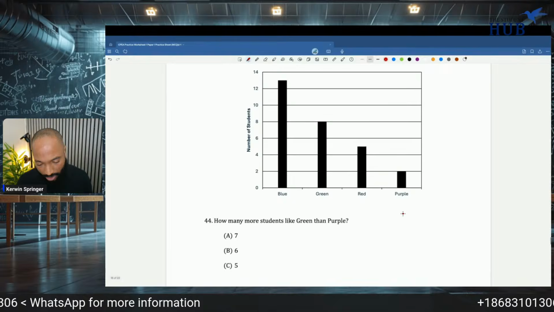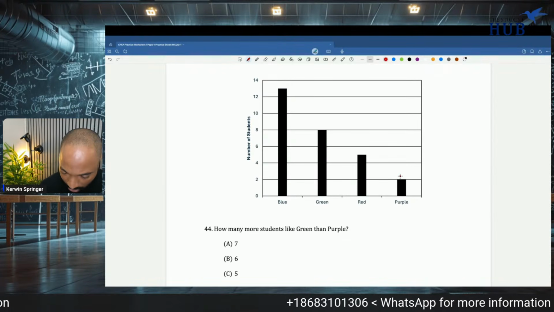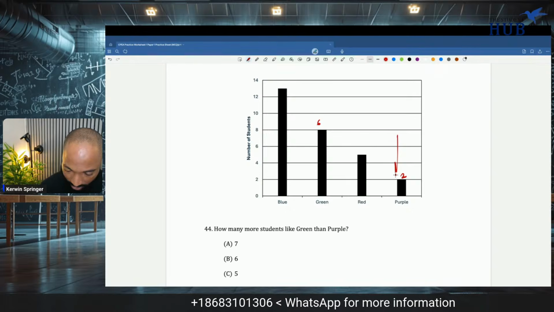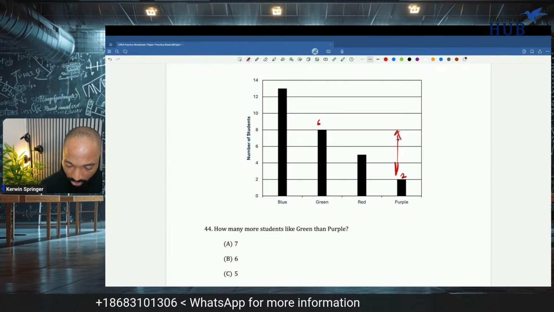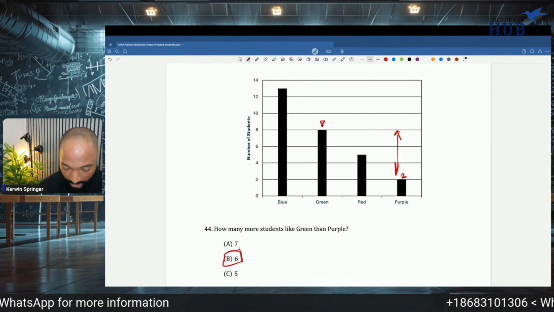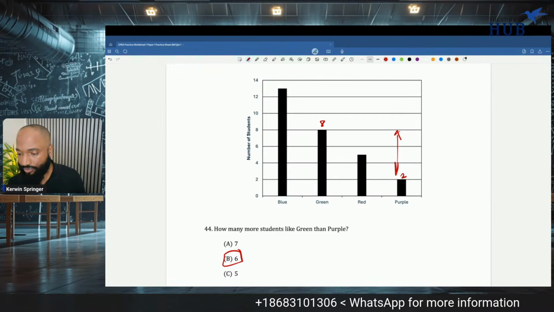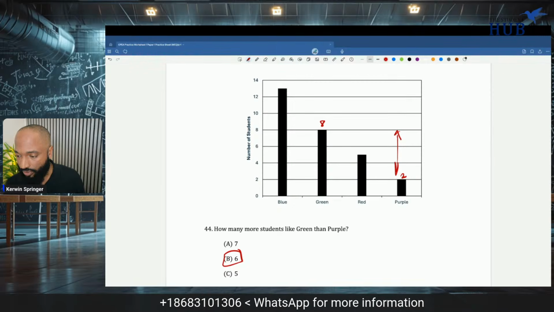How many more students like green than purple? Purple is 2. Green is 8. The difference is 6. I subtracted the 8 and 2 in my mind as I was writing. Yeah, focus.